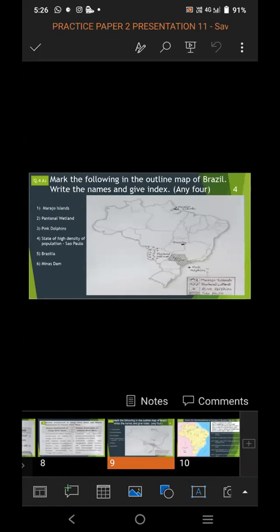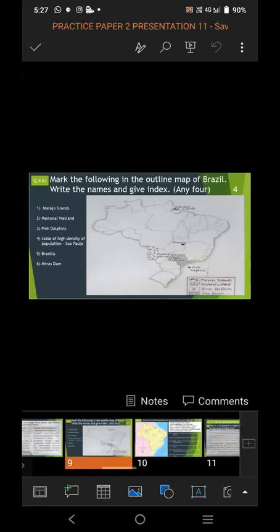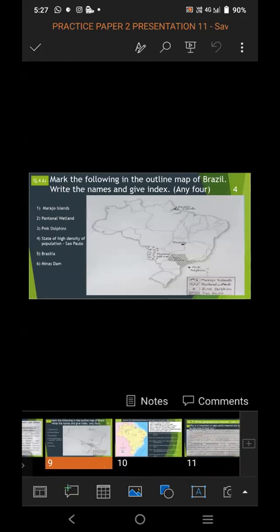Always remember the state is Sao Paulo in Brazil. Any 4 you have to choose, and any 4 only you have to indicate in that map with the proper index, the proper sign. No scribbling, rubbing in the map. So question 4A is based on map filling. It is of total 4 marks.